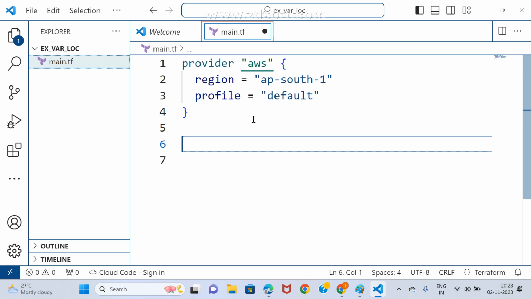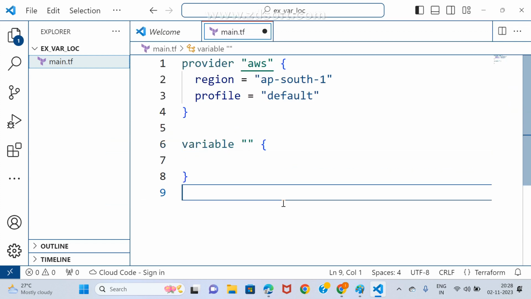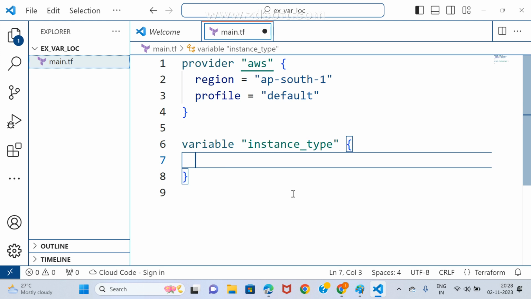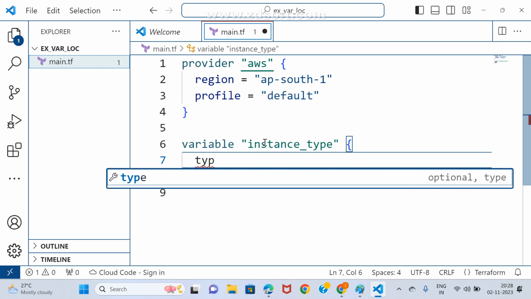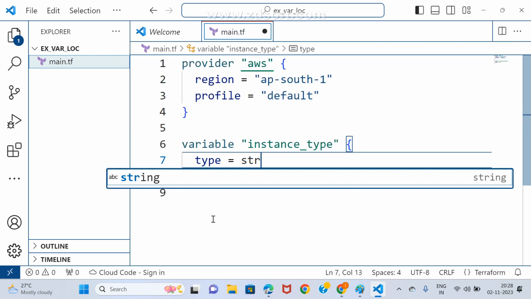Now I go with the variable. The variable name I am taking is instance type. What is the type of the instance type? Anyone tell me? Type is string, just string.